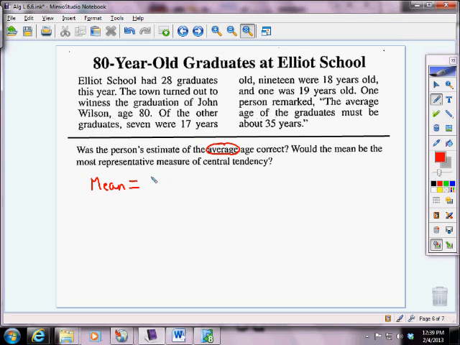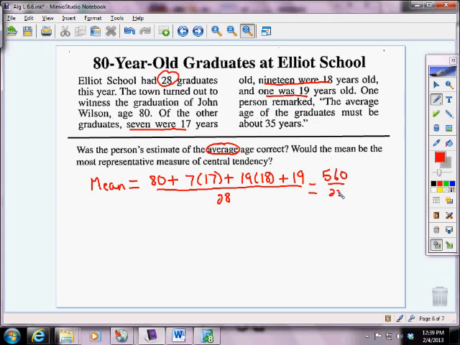Meaning we have Mr. Wilson, who's 80, plus we have 7 17-year-olds, plus 19 18-year-olds, and 1 19-year-old. So if we add all of those up and divide by how many graduates there were, 28, we get 560 divided by 28, and when we divide that, we get 20. So according to this, the average age of our graduates is 20 years old.